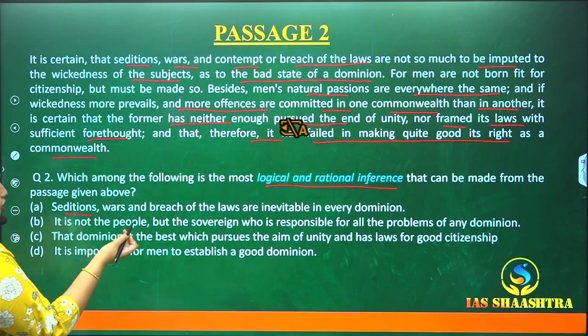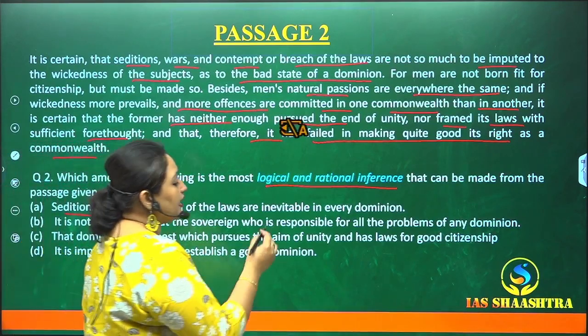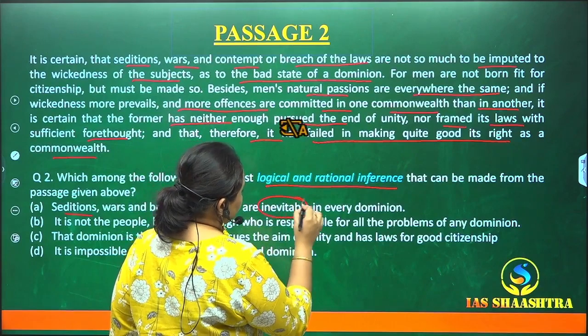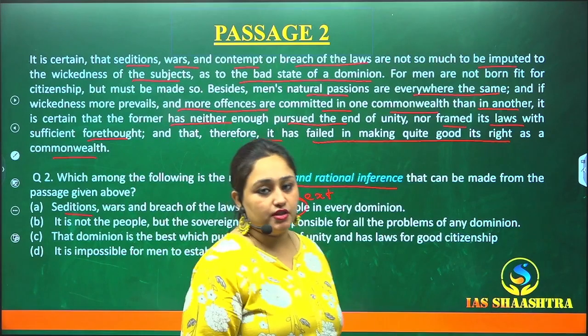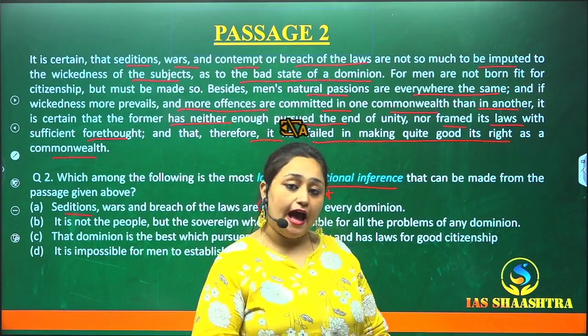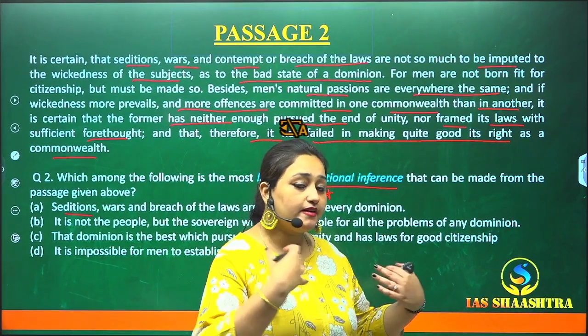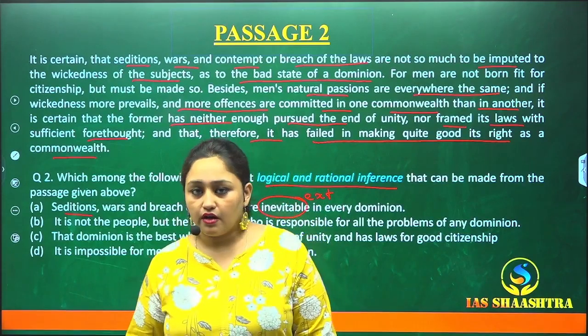Seditions, wars, breach of the laws are inevitable in every dominion. Now, inevitable is an extreme word. Inevitable means that it will happen naturally. It cannot be stopped. It will happen automatically. It is inevitable in every dominion? No, that is wrong. It will not happen.